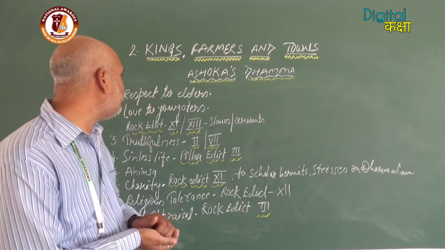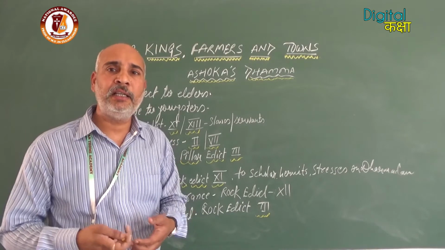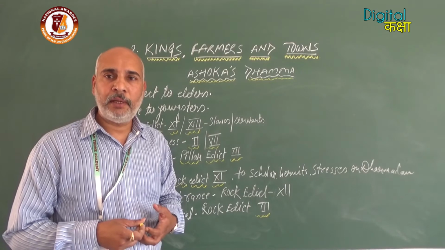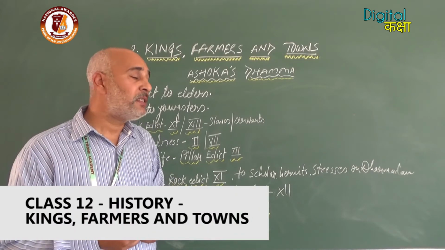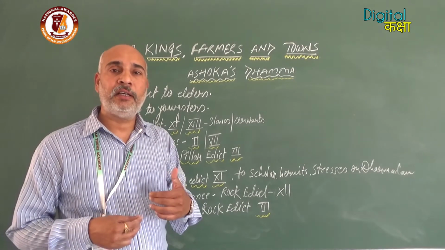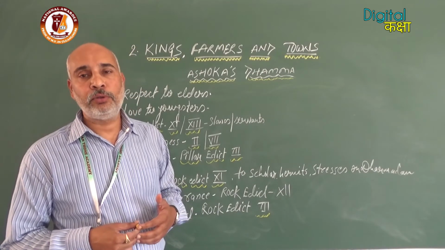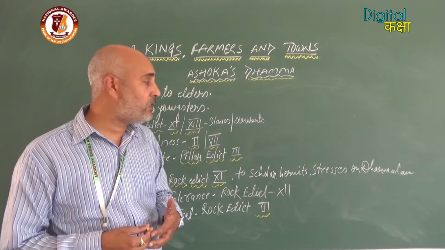The first one is very common: respect to elders. As a younger person, we should respect elders. Where it was mentioned, we do not have a lot of information about this one. The second one is love for youngsters. As we respect elders, in the same way elders also show love and affection to youngsters.